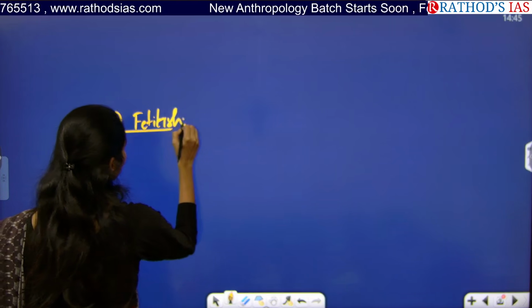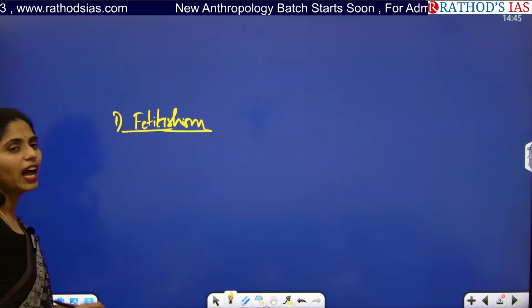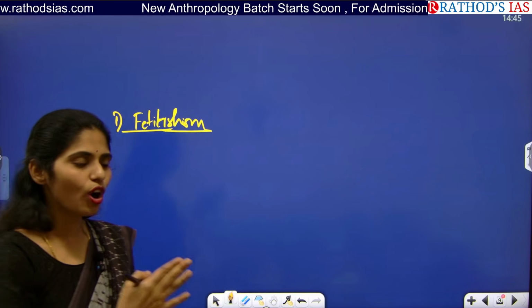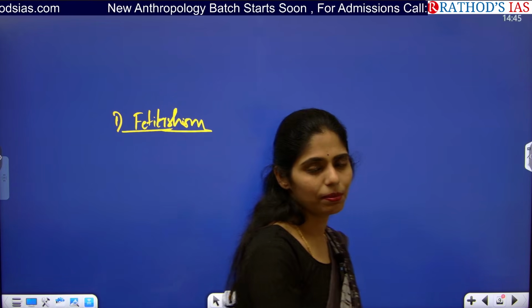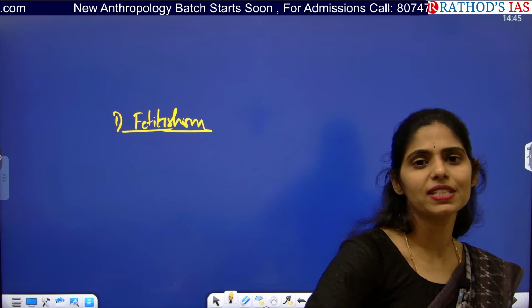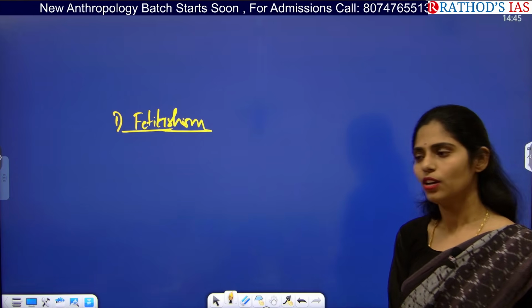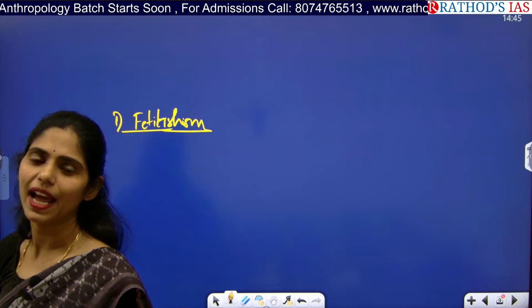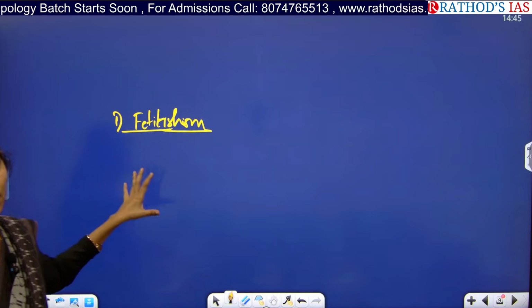So fetishism is nothing but having an emotional bond with animals and or plants, etc. So we will start worshipping them. For example, we will be worshipping the cow, we will be worshipping the tulsi plant, etc. So that is called fetishism.